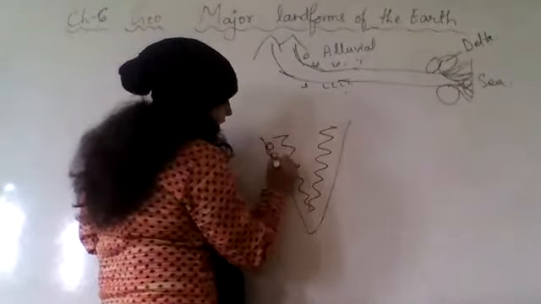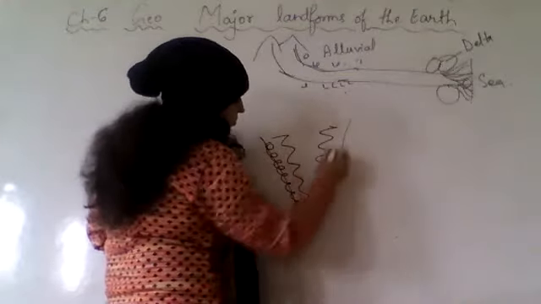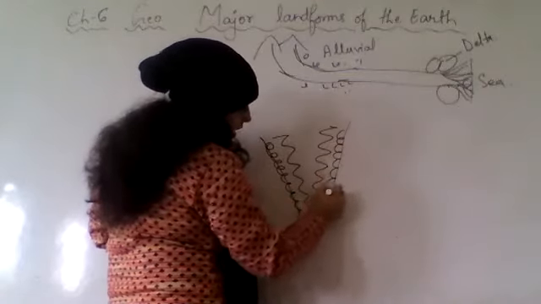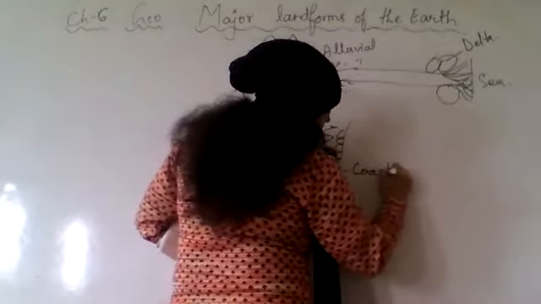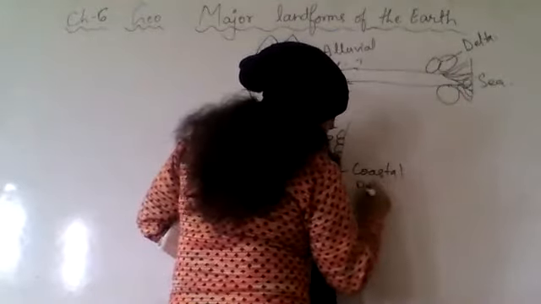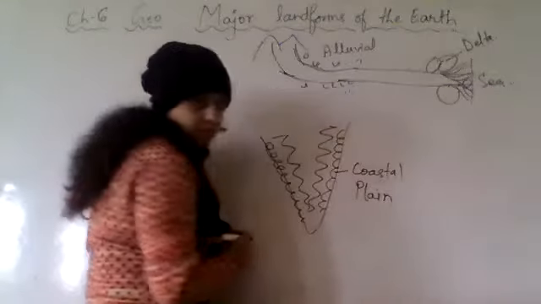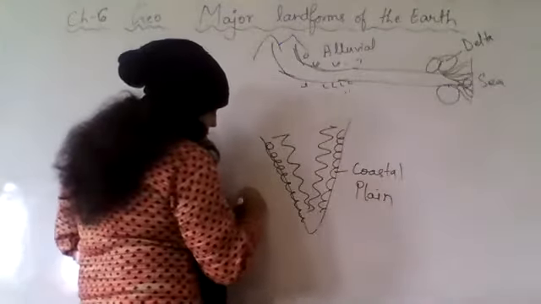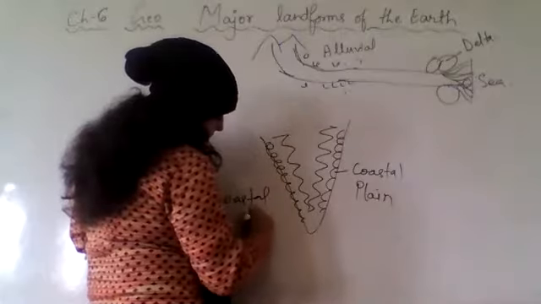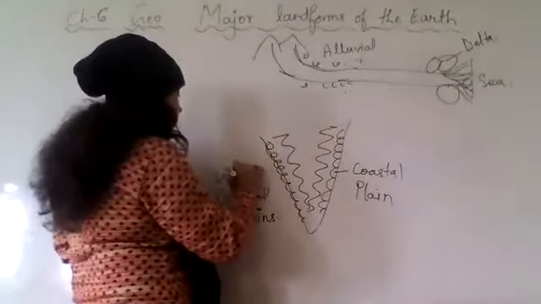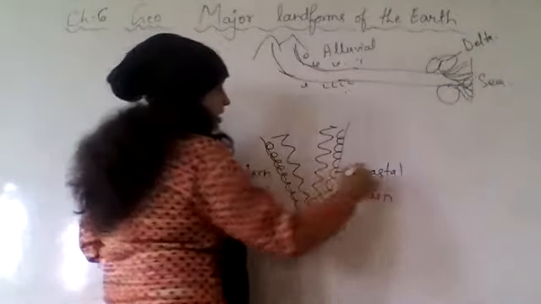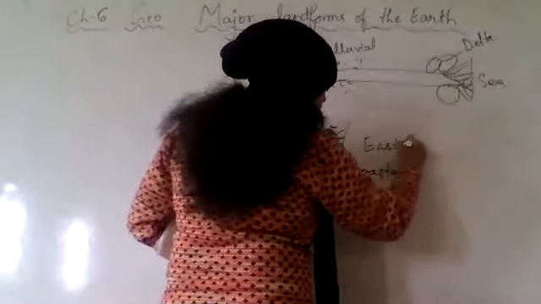This area is plain area, coastal plain. This is the western coastal plain and this is the eastern coastal plain.